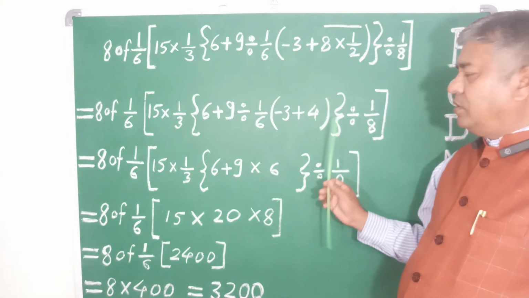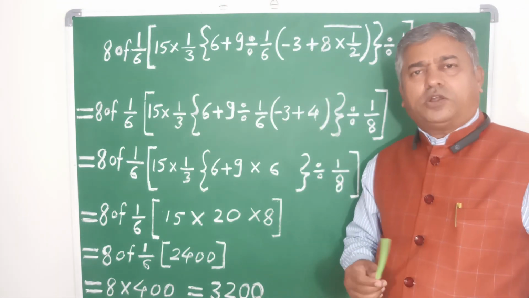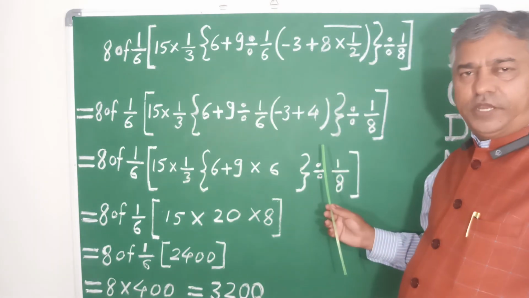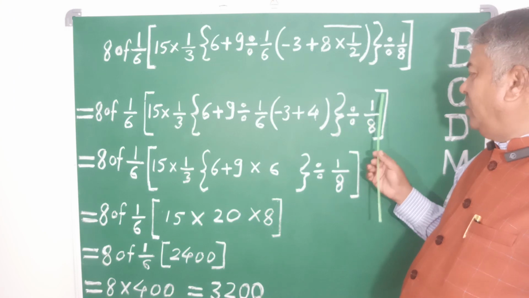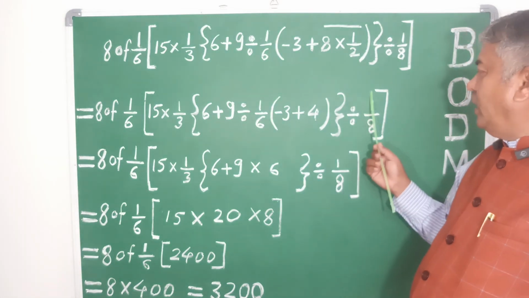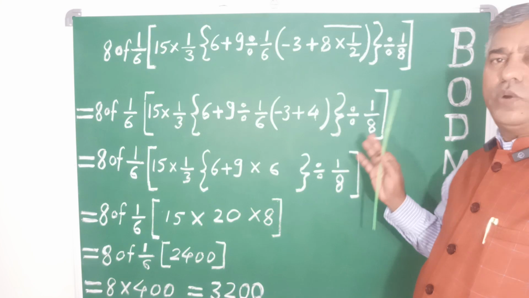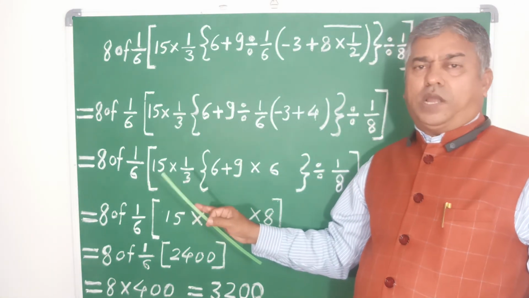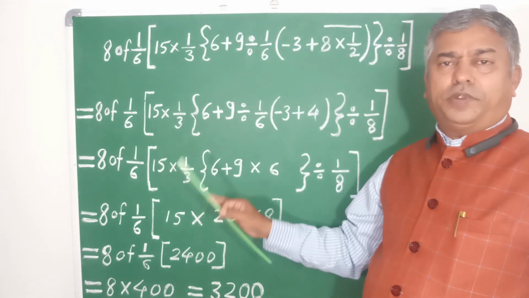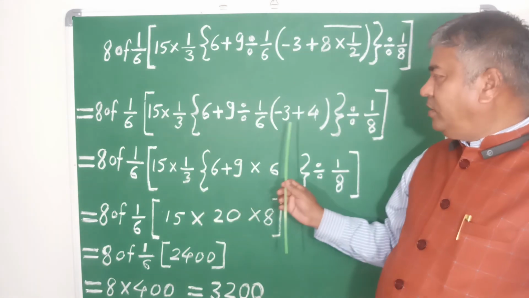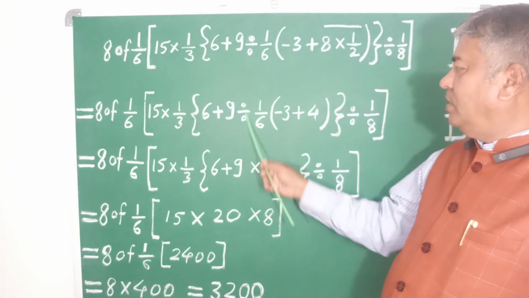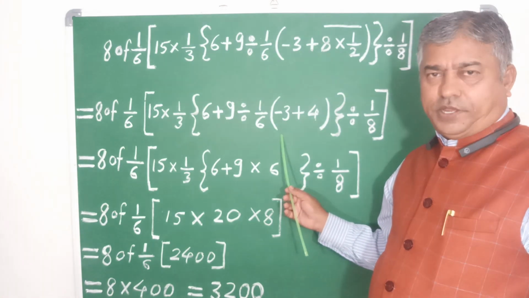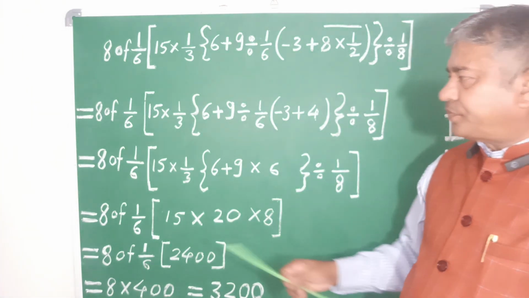Now only the small bracket or the close bracket remains. Take it as it is. Next the curly bracket, next divided by 1 divided by 8 and the square bracket. It's over. Now the remaining numbers, signs or brackets should be taken as it is, but we have to do the process at the small bracket.